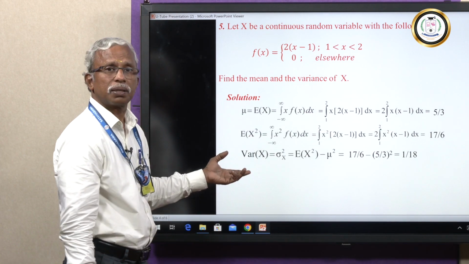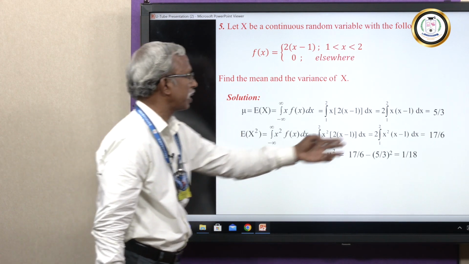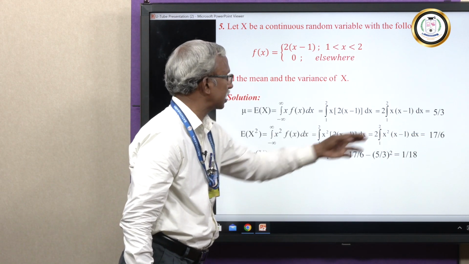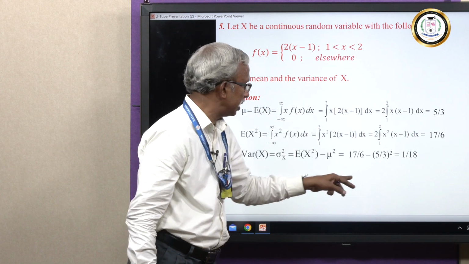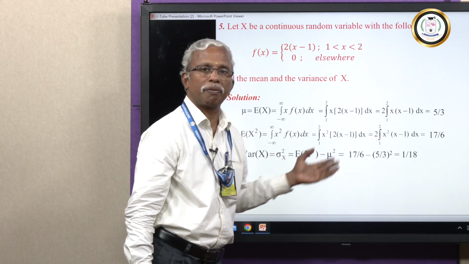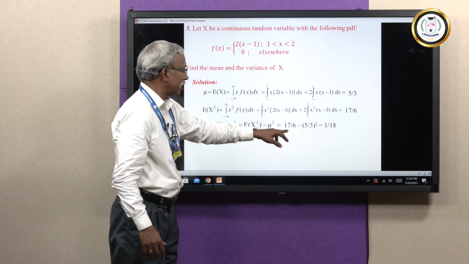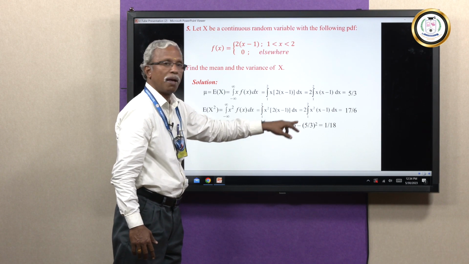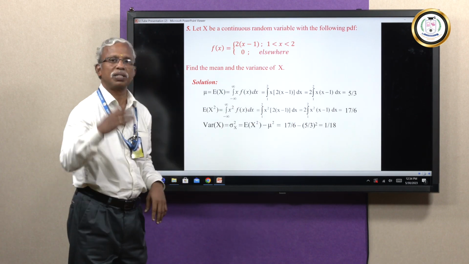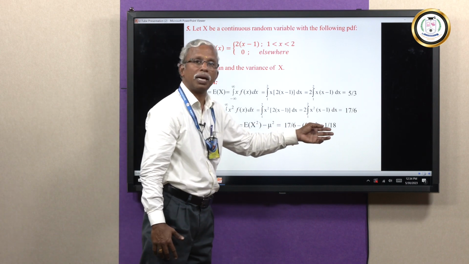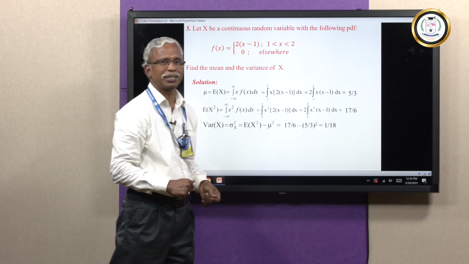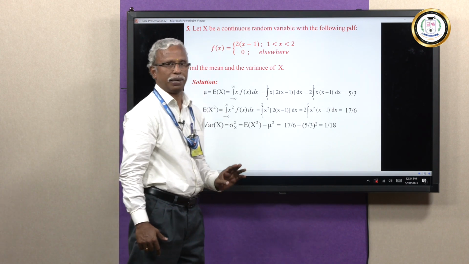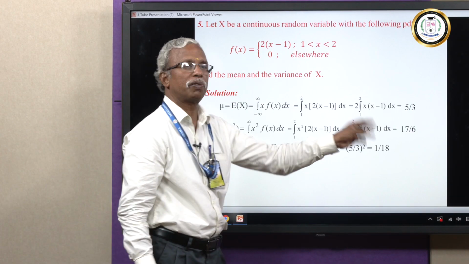So, what is variance? Variance is defined as expectation of x square minus this mean square. Mean is nothing but mu or expectation of x, it is all same. Substituting the values, it is 17 by 6 minus 5 by 3 the whole square. On simplifying, you can use your calculator and even get the answer in terms of decimals. It's going to be 1 by 18. So, the answer for variance of this problem is 1 by 18, right.